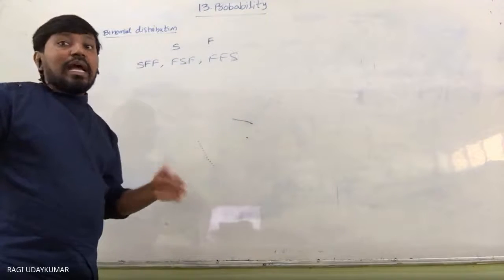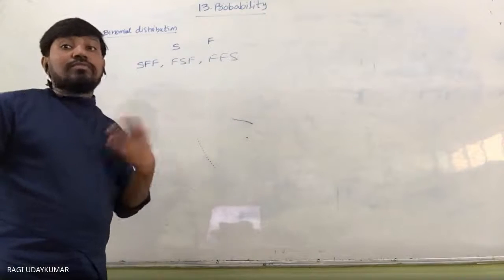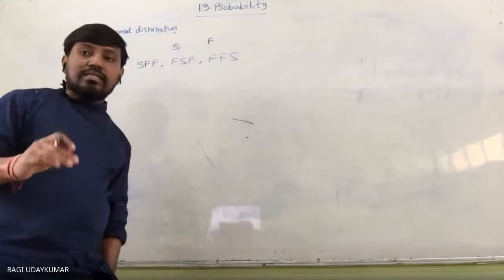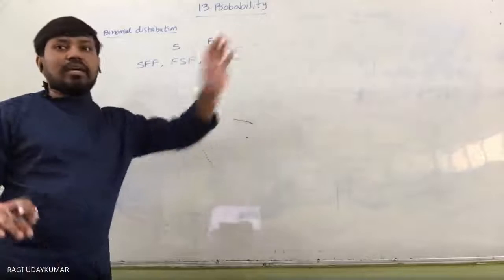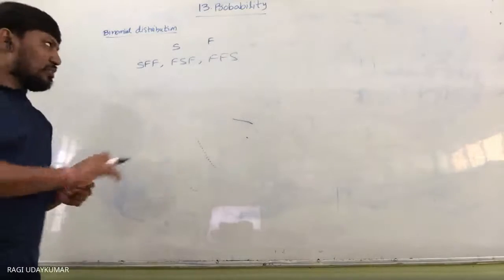Like this. And suppose we want to find two successes out of the six trials. With six trials, you can list out all the cases.